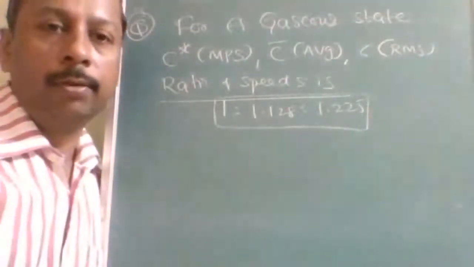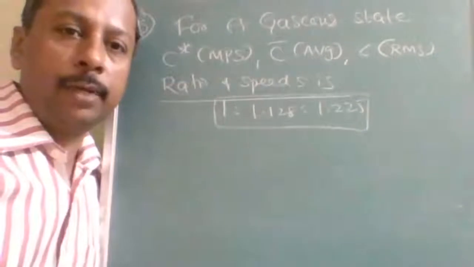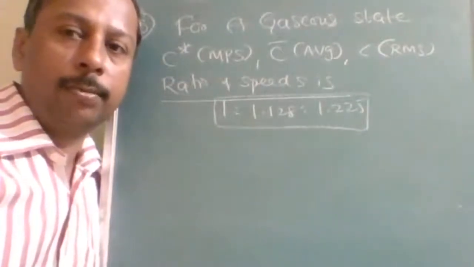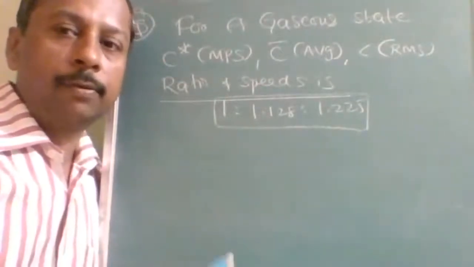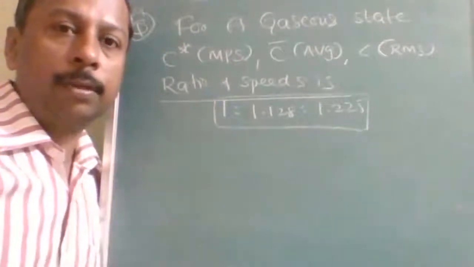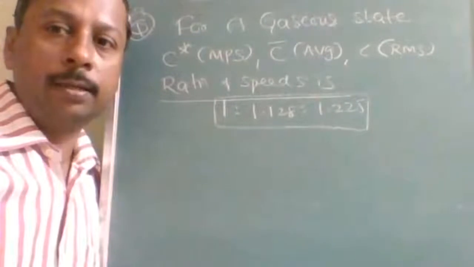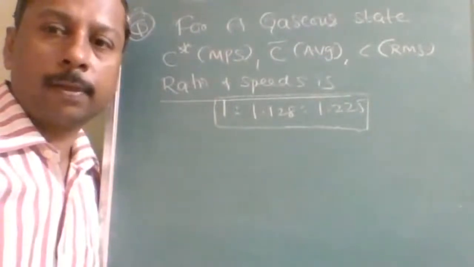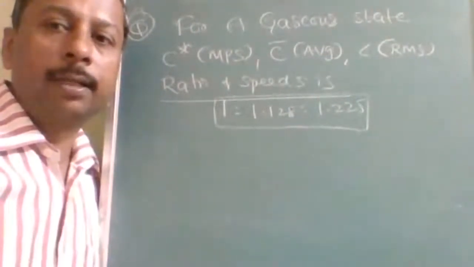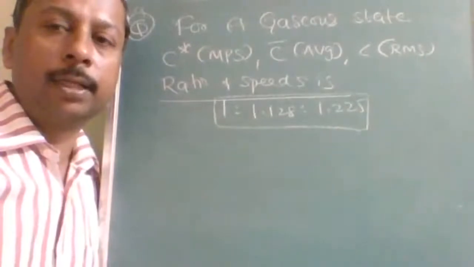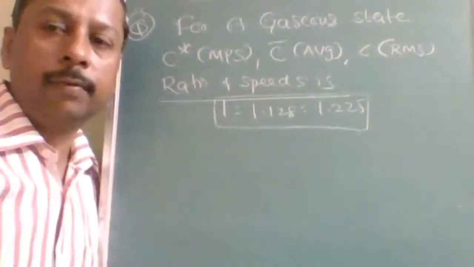According to the kinetic theory of gases, each and every gas can be identified with how many types of speeds? Three types of speeds: most probable speed, average speed, and RMS speed. These are the three types of speeds we will calculate.